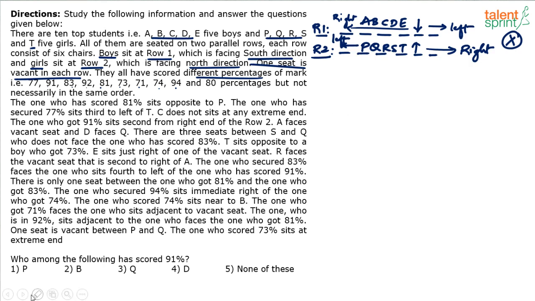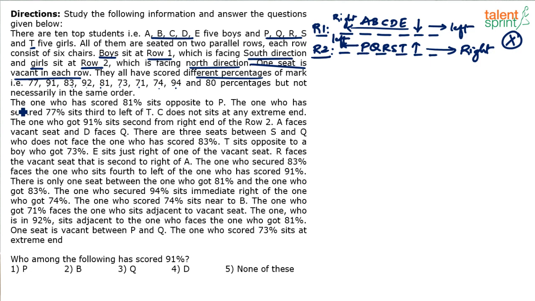Of course, starting with the right point is important in circular arrangement as well, but here we have to be extra cautious, right? You need to know the position from either the left end or right end of both the rows, row 1 and row 2. So what we will do is, we will read out the statements, we will make pictorial representations of these statements, and then try to fix them in the arrangement whenever we can.